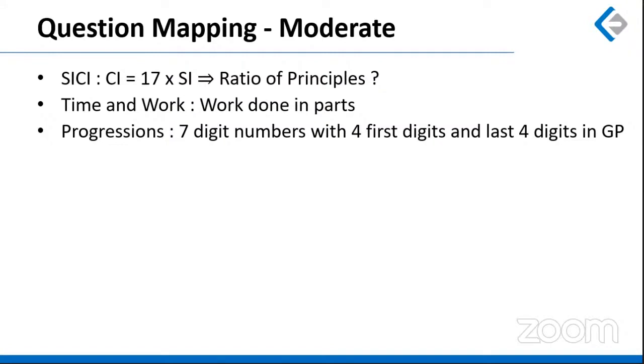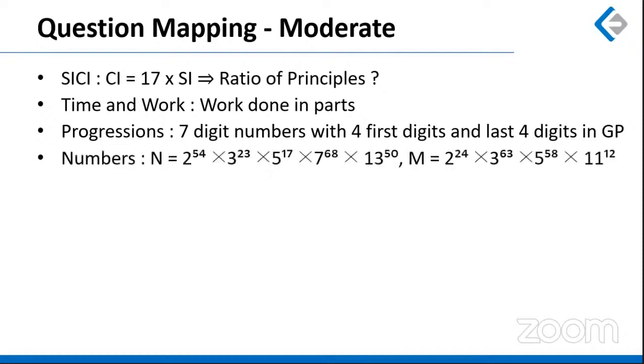So this is how we come up with the first number, right? Here, a lot of students might miss the second combination, which is 8, 4, 2, 1, 2, 4, 8. Okay, so there are precisely 2 solutions to this. A question based on numbers where n was given, m was given, and we had to find out the number of common factors among m and n, right?